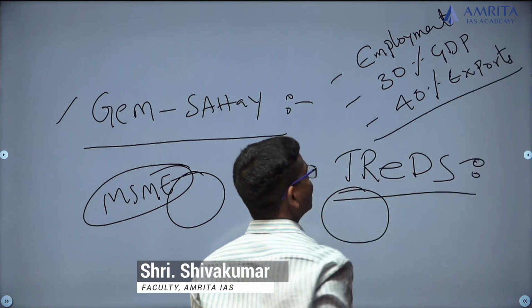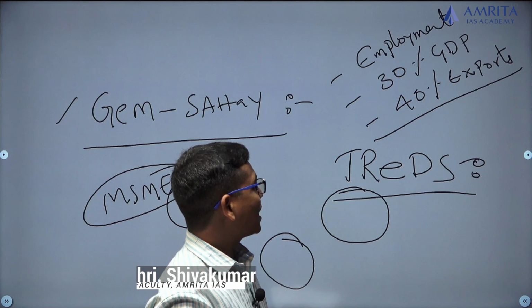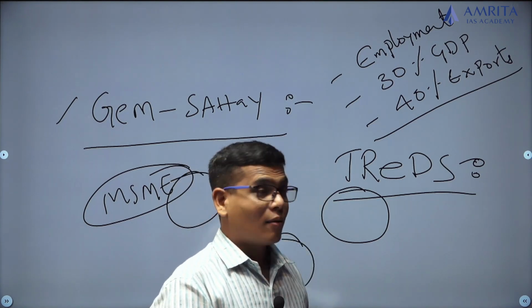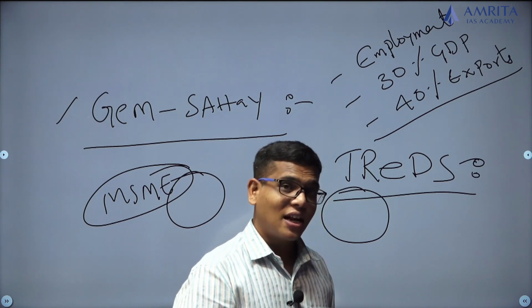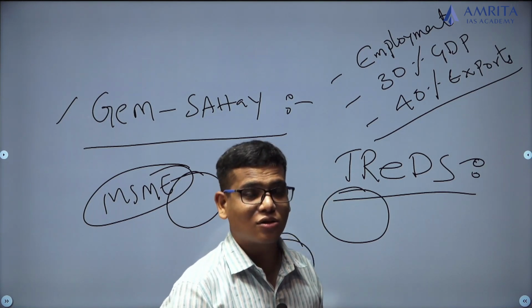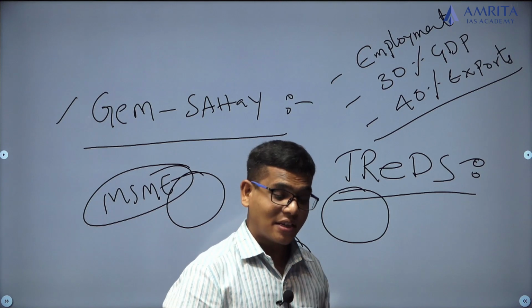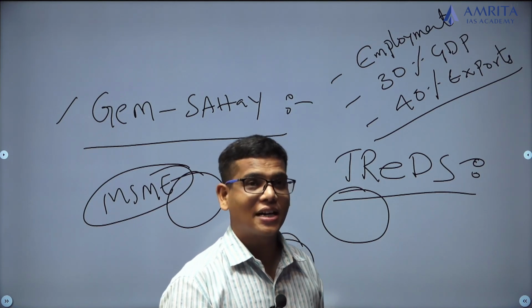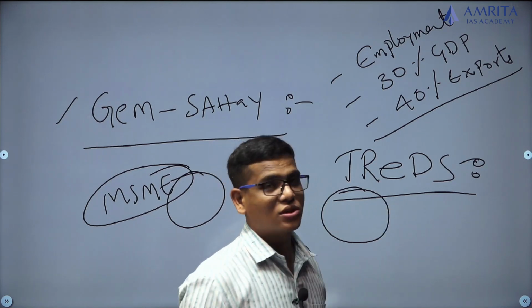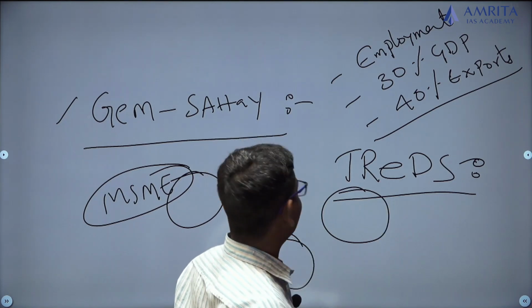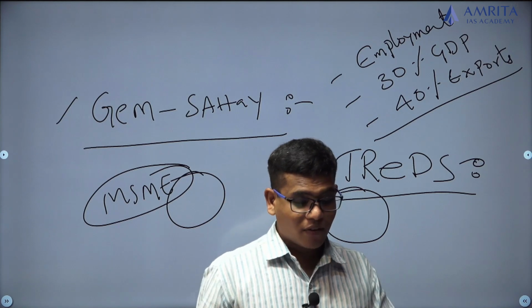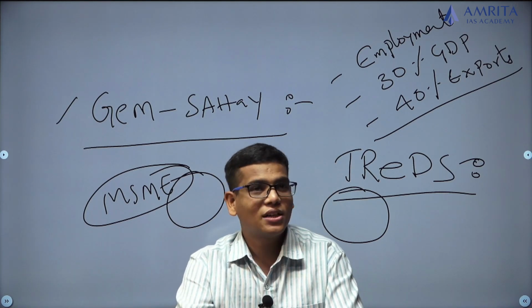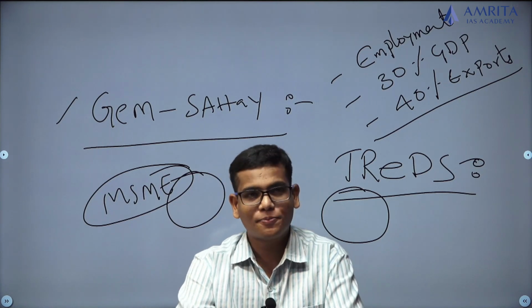Production is important, and along with production, marketing is also important. But what is happening is, after marketing, if you don't get the money back immediately, it creates a problem. That is why, in order to resolve that, we have brought these amendments. So this is something about the Factoring Regulation Amendment Act 2021.